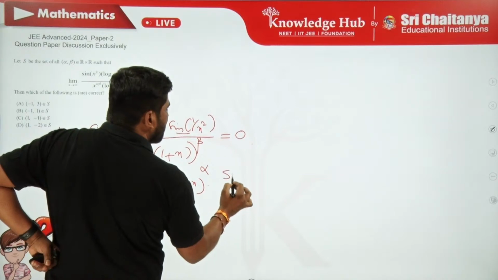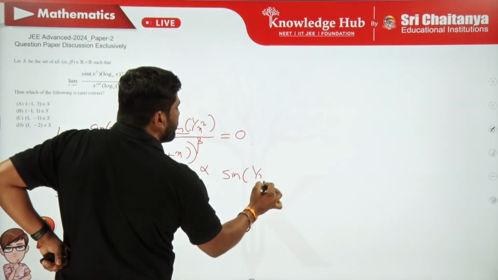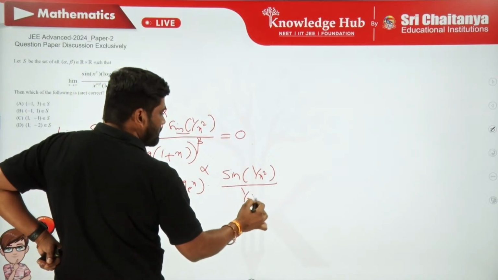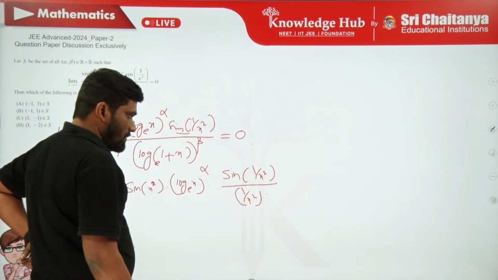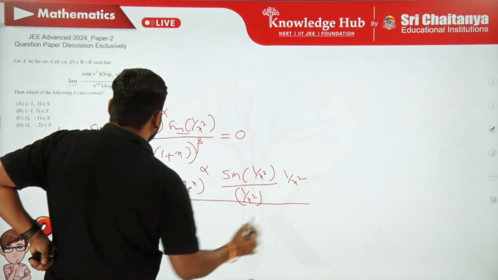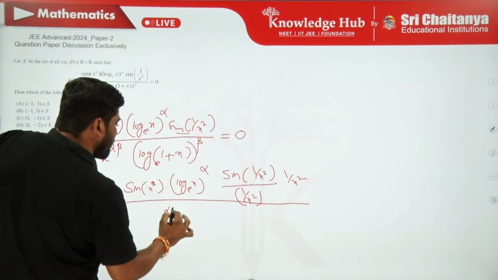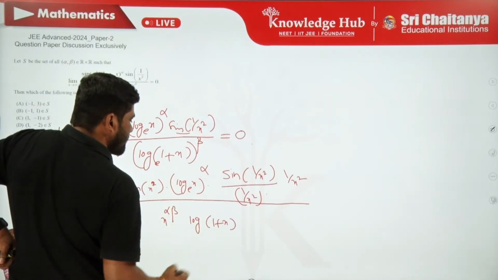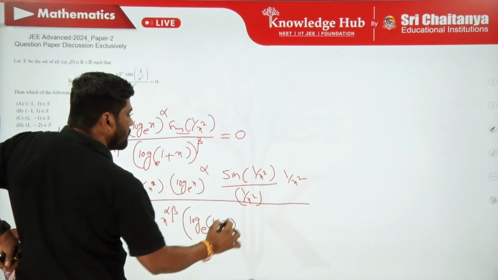Here I multiply and divide sine of 1 by x square with 1 by x square. This is x power alpha beta into log of 1 plus x to the base e whole power beta.